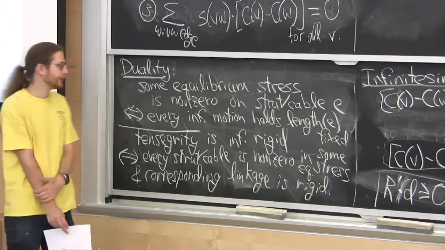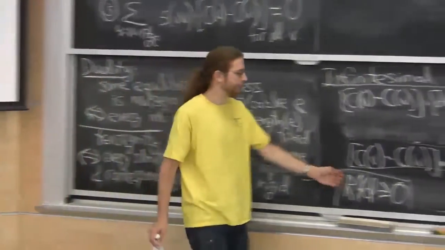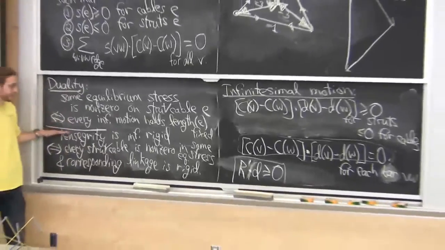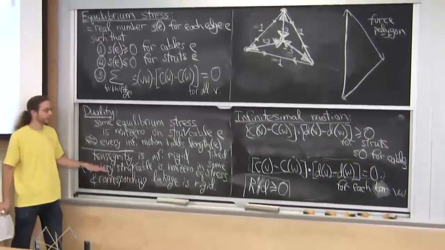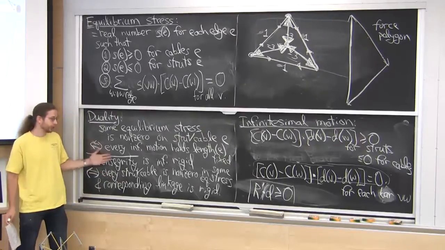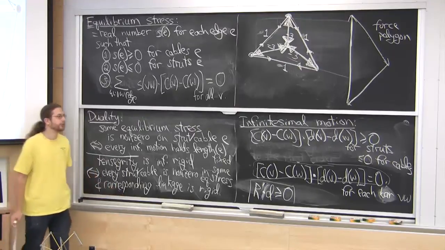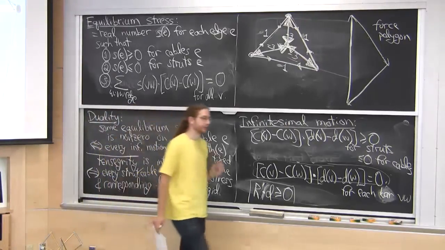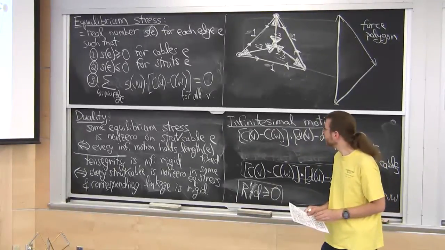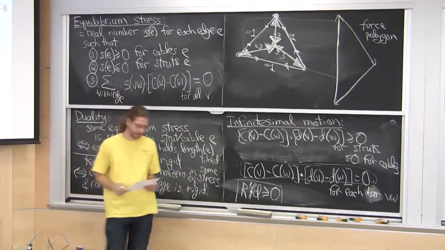So in some sense, we already know how to do all of this because this is just a linear program. We can solve it. But this is a more intuitive way of proving this. If you want to prove to someone a tensegrity is infinitesimally rigid, you give them a bunch of stresses, one for each strut or cable, or maybe you just need one stress to hit all of them. And then you show that the linkage is infinitesimally rigid, which you could do by computing the rank of the rigidity matrix. A strut can have zero stress. Yeah, the weight is 0.